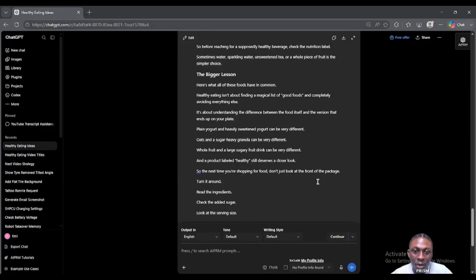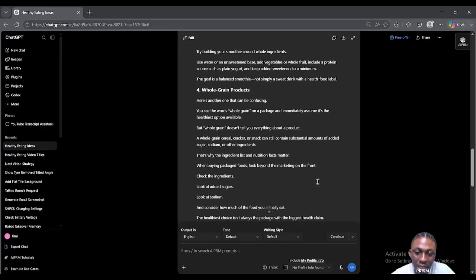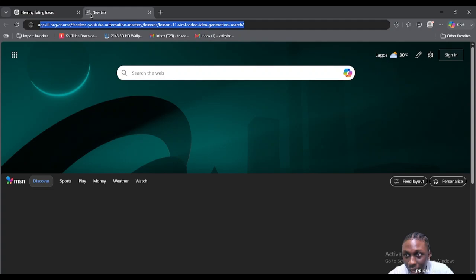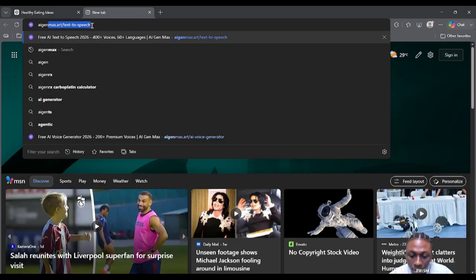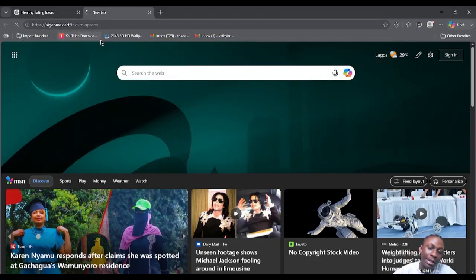So now we need to get to the next part, which is how to get a voice generator for your script. Now most people would suggest 11 Labs or CapCut, or so many have voice generators that are not free. So I will give you the best one that I realize works for an AI voice that sounds natural, and it's completely free and you can generate as much as you want. So we're going to come here and we will type AI Gen Max, and then we are going to enter AI Gen Max.